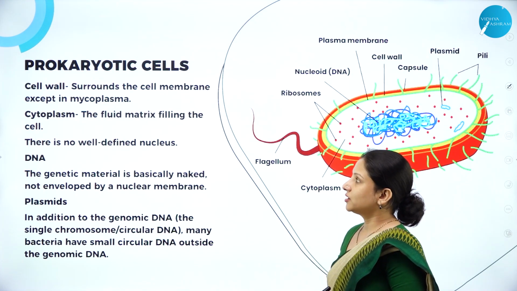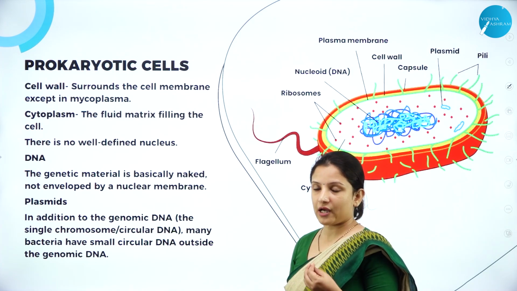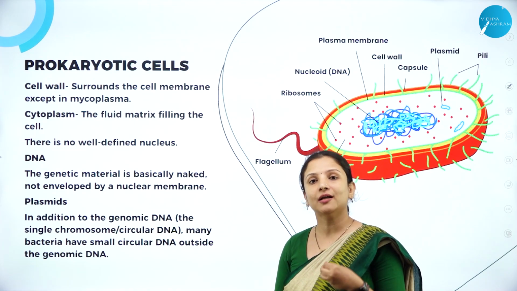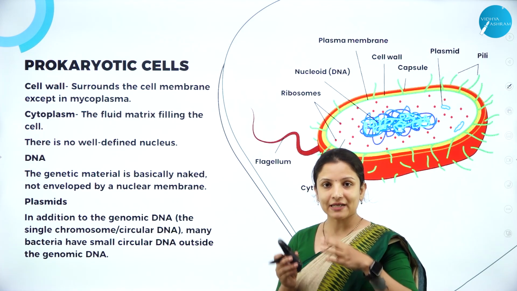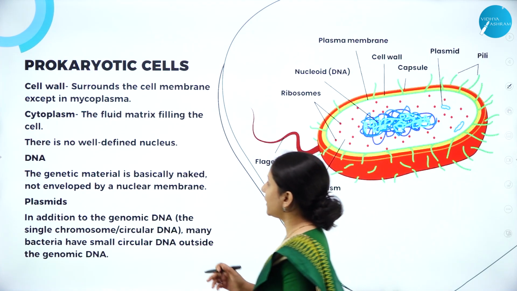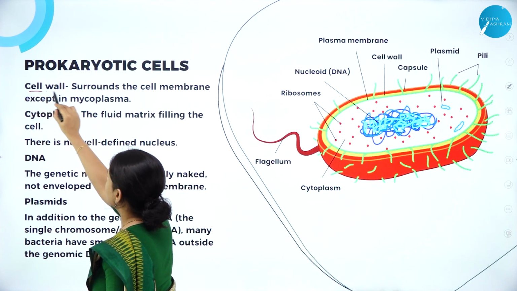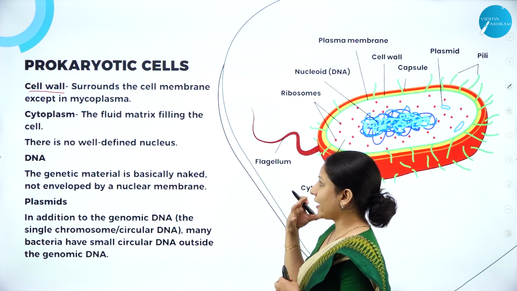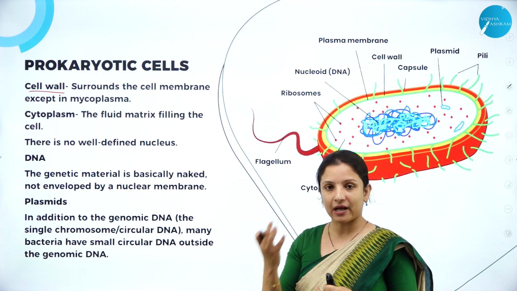Next, talking about the cell wall of the prokaryotes. So prokaryotes, what are they exactly made up of? So we all know that they are unicellular, right? So that single cell is covered by a cell wall. So what is the cell wall? The cell wall is nothing but the covering that actually surrounds the entire bacteria.